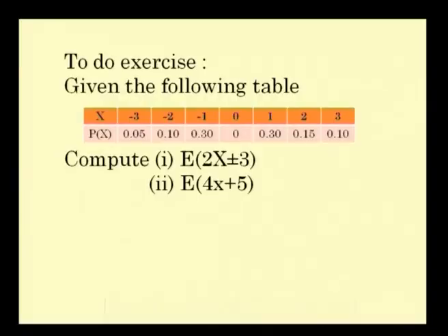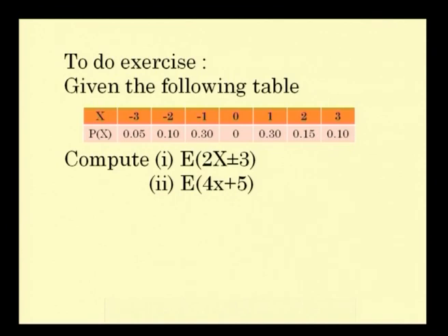Using this we have to find out the mean and variance, and this is another example. You are asked to find out expectation of function of random variable when x is a discrete random variable. So, expectation of 2x plus or minus 3, expectation of 4x plus 5. You can find out this keeping the probability function as it is, we just make the changes only in x as you want for 2x plus 3 and another function is 4x plus 5. Changes are to be made only in x, no changes to be made in p of x. Using this find out expectation.